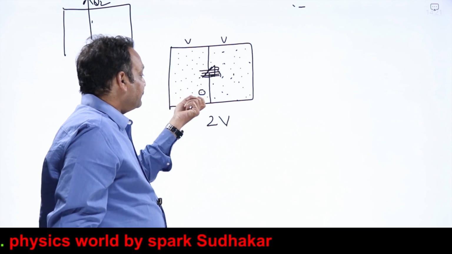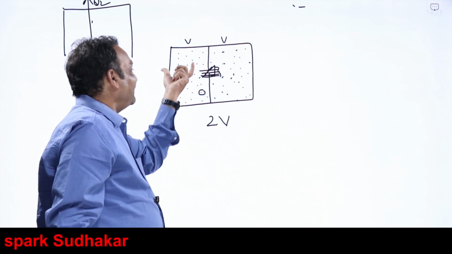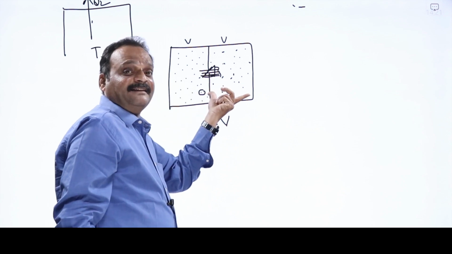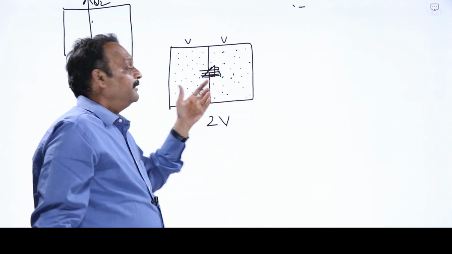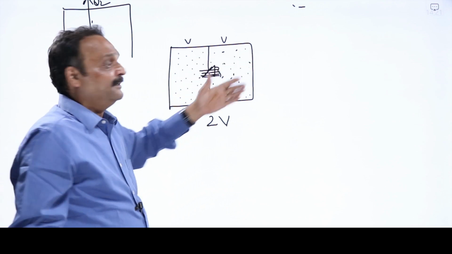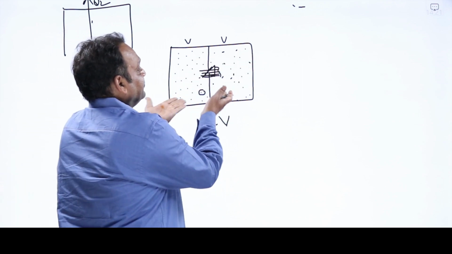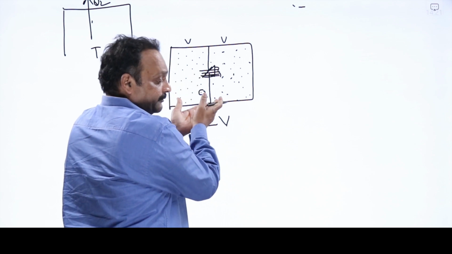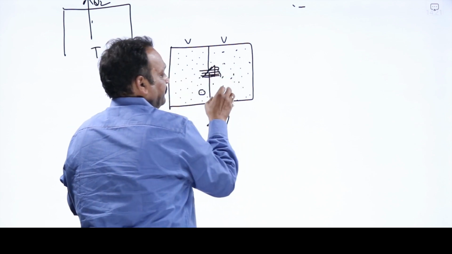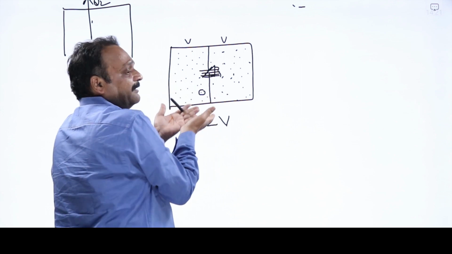Whatever the disorder is, earlier it was confined only to a volume V. Now the disorder got extended to 2V volume. So what happened to the disorder of the system? Disorder of the system has increased. And what type of process is it? It is a natural process. It is an irreversible process, gas rushing from high pressure region to low pressure region. It is an irreversible process.